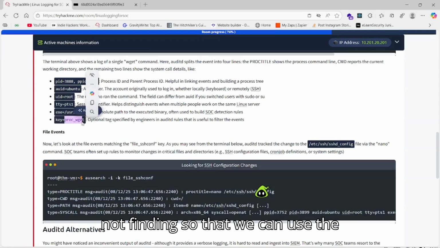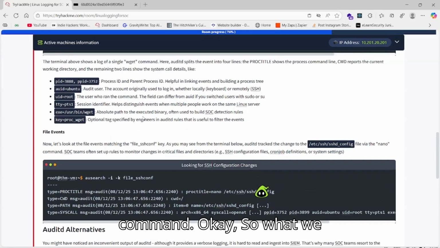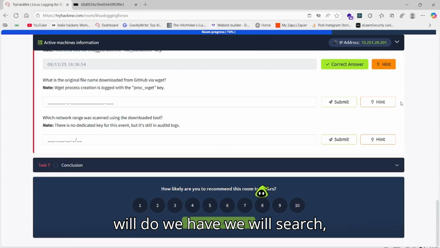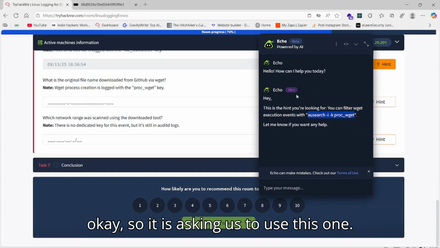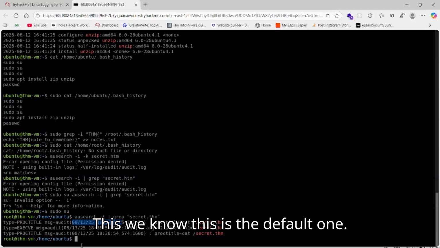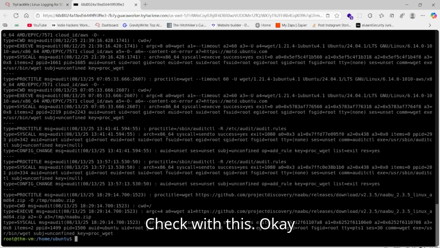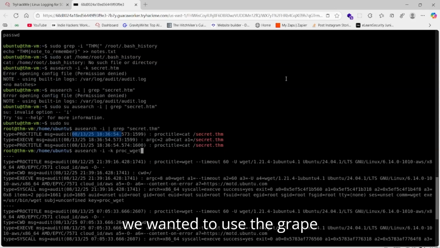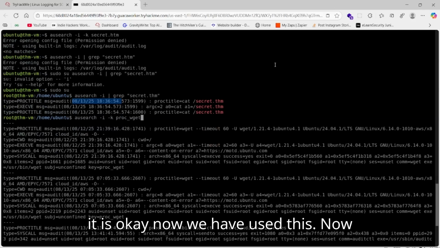But not finding it, so we can use the grep command. Okay, so what we will do, we will search. Okay, so it is asking us to use this one. This we know, this is the default one. Let's check with this. But we wanted to use the grep command as it would be more convenient, but it's okay. Now we have used this.